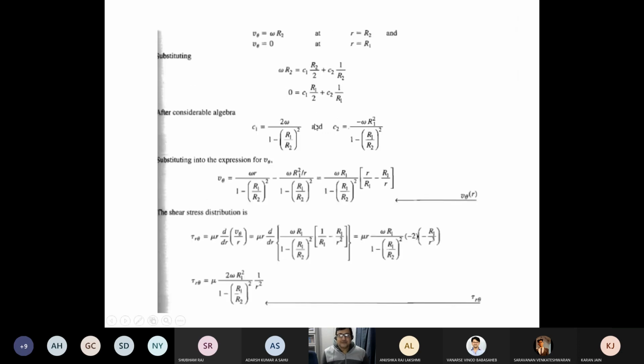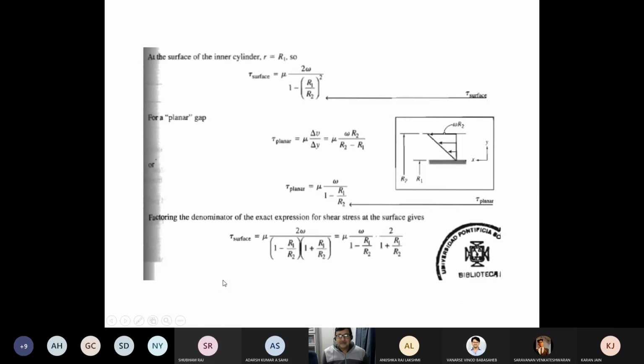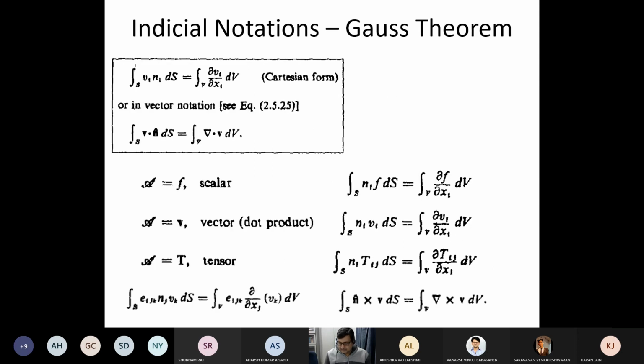Now, if you get the velocity profile from v theta, you can calculate tau r theta, because the moment you know the velocity, you get the stresses, and from there you can calculate the forces, planar, perpendicular, all the forces, and that will lead to the different types of velocity profiles.